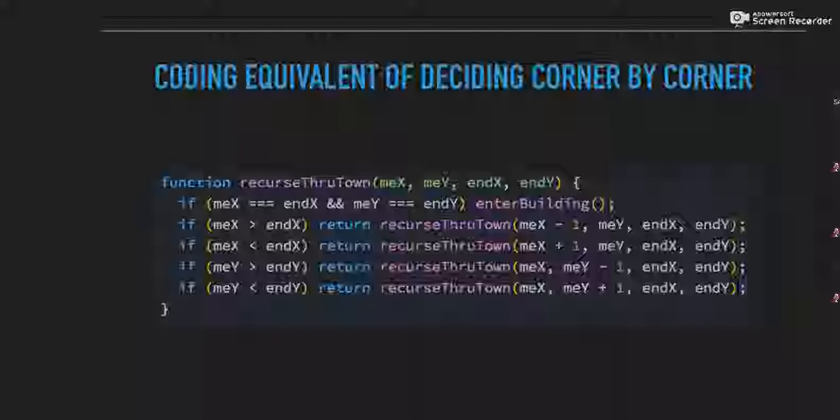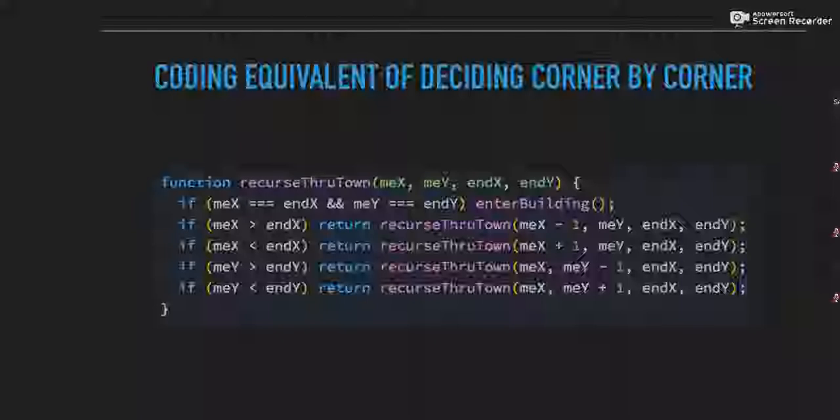We're still getting the same parameters, right? Our starting coordinates and our end coordinates. But what we're going to do first is always check to see if we're already at our building, because if we are, then we can just enter it. But otherwise, we're going to see if our starting and ending x coordinates are the same, by checking whether our x is greater than or our x is less than. And if so, we're still going to go east or west, left or right, first. And we're just going to pass a new parameter into our function for our x coordinate, depending on whether we are left or right of it.